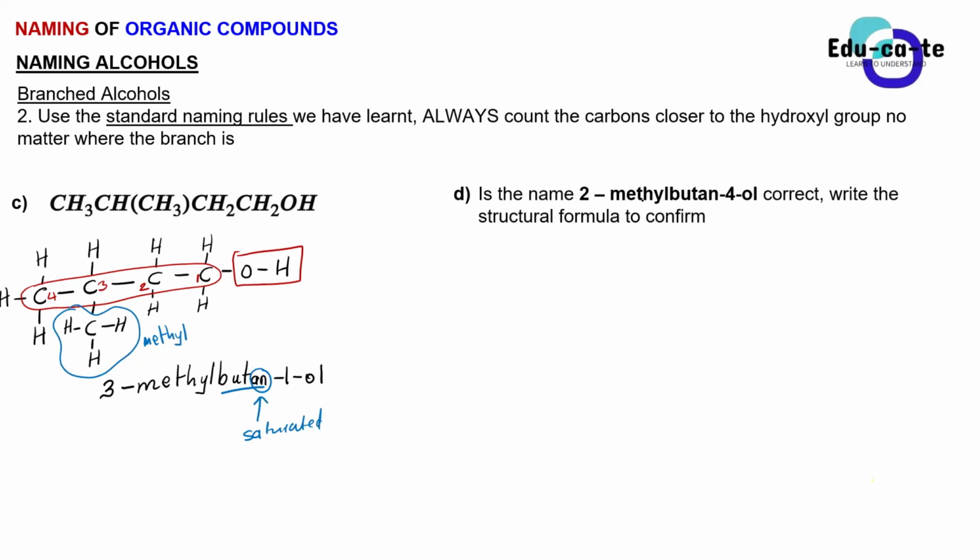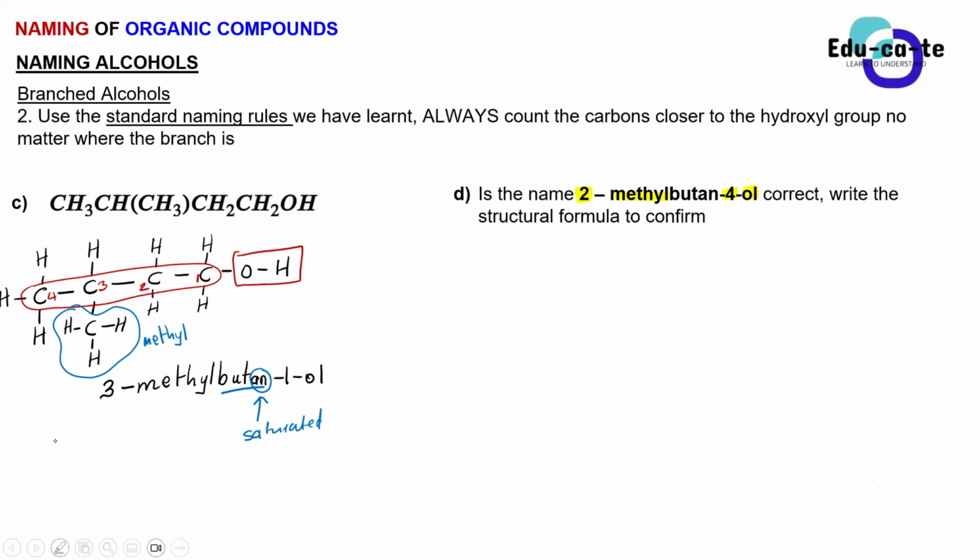Is the name 2-methyl-butan-4-ol correct? Write the structural formula to confirm. So we'll start by writing the structural formula and you guys will tell me. Mahlodi says it is wrong because we must consider the alcohol first, then methyl is the second one. Just from the name, you can see that the methyl group is given position 2, so it's on carbon 2. But your hydroxyl group, which is the functional group, is on position 4. Just from seeing the name, you can see this is incorrect.